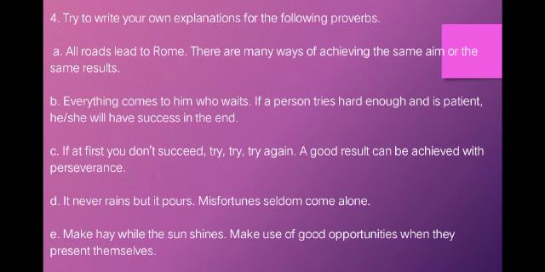The first one is all roads lead to Rome. That means there are many ways of achieving the same aim or the same results. Number second, we have everything comes to him who waits. It means if a person tries hard enough and is patient, she will have success in the end. Number C, if at first you don't succeed, try again. That means a good result can be achieved with perseverance.